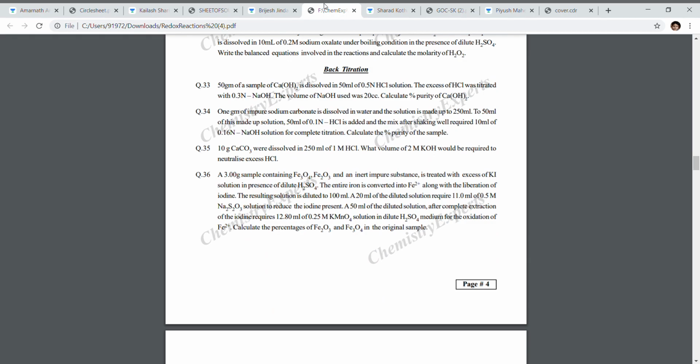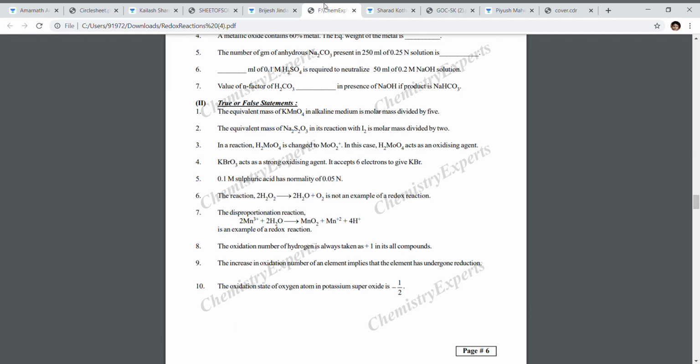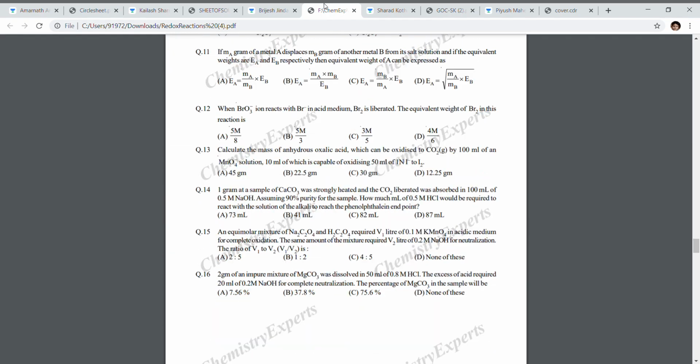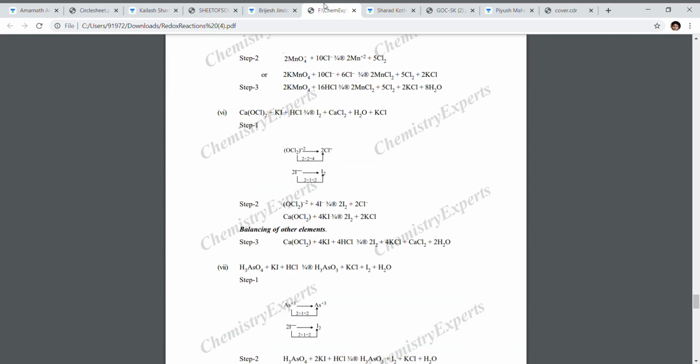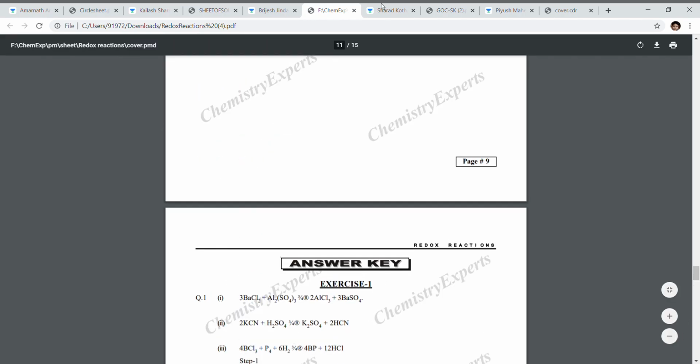You don't waste any time searching for them. This is one good thing about his sheet. And then comes exercise 2, objective questions, and at the last there is the answer key.